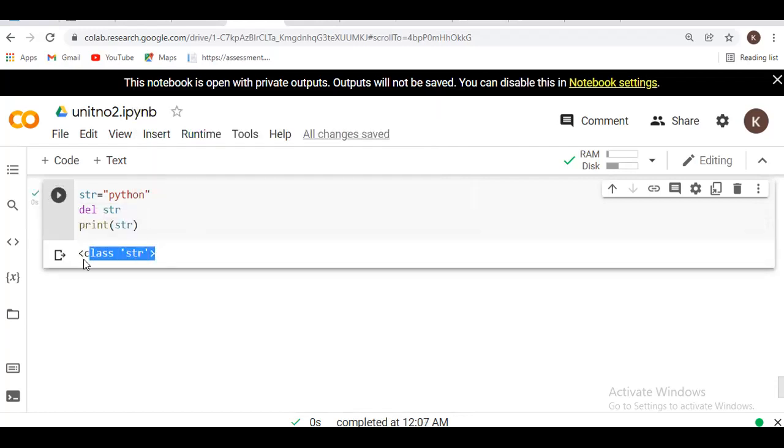It will just return the type of that string, str, because here I am deleting the string. If my string is deleted at this location, the operation cannot be performed.